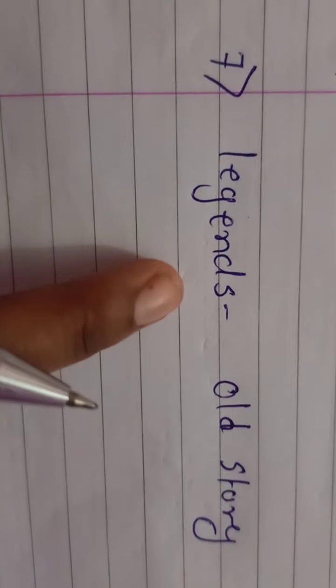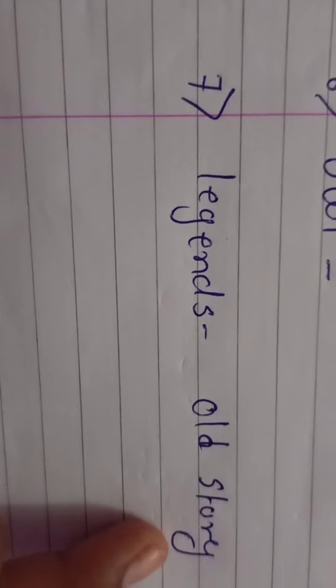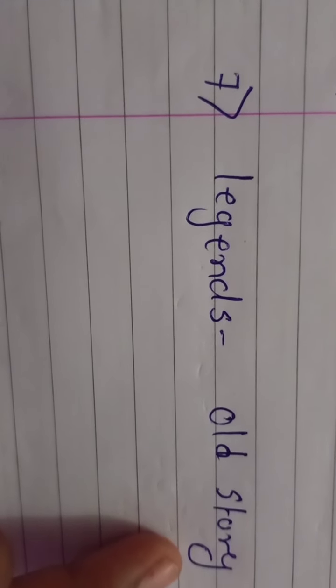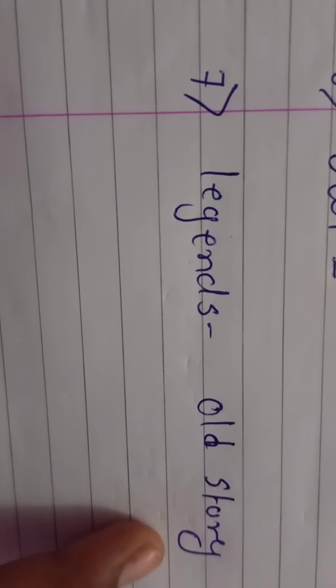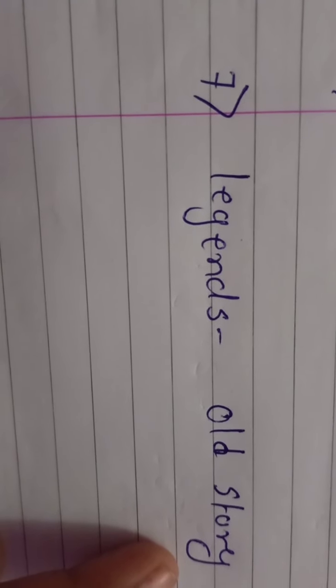Now the next source is legends. Legend means old story, a story which may or may not be true.